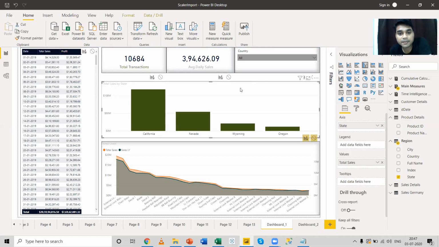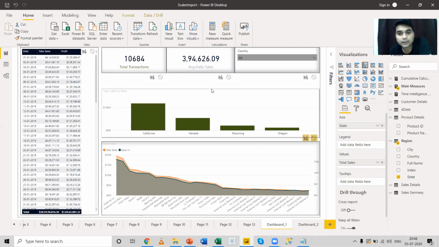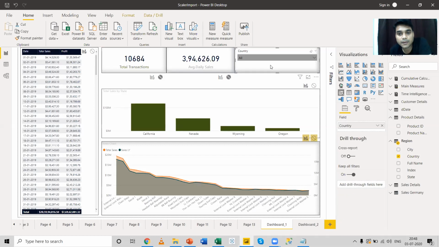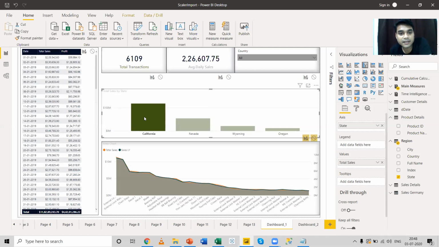Now if I select this visual, click this filter icon for this bar graph, and select California, you can see that only the California details are highlighted.